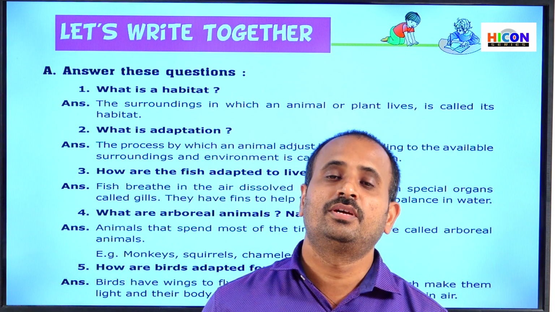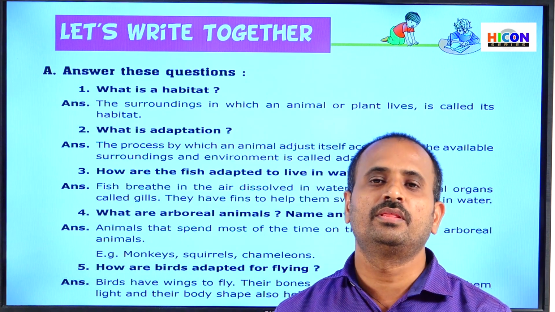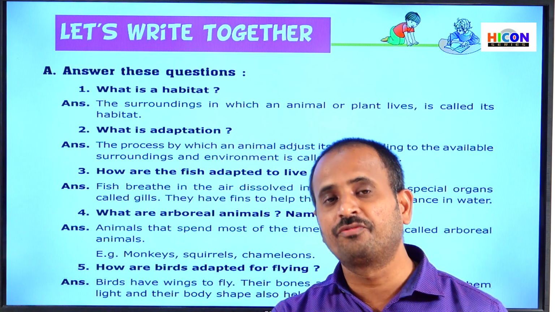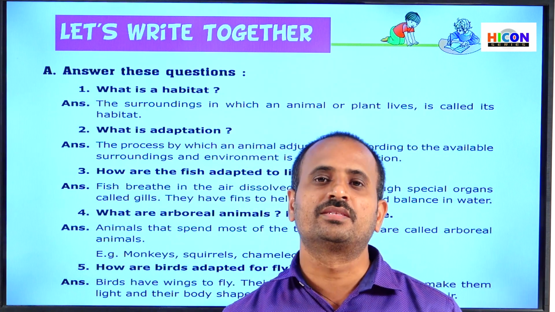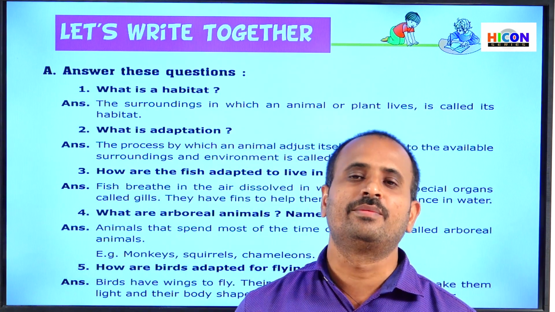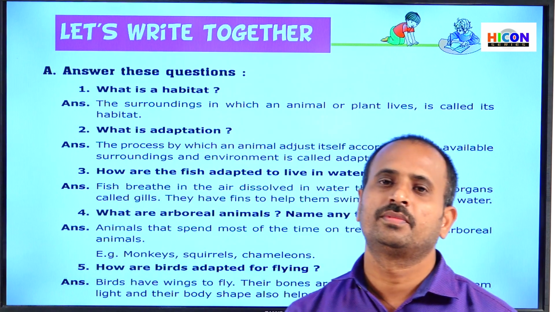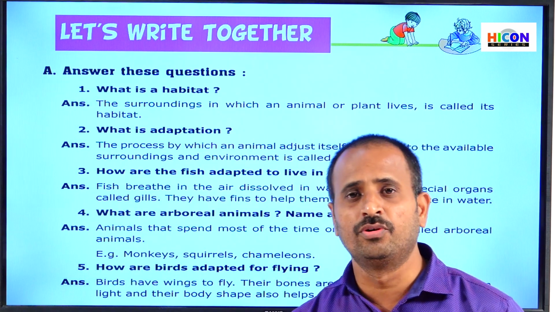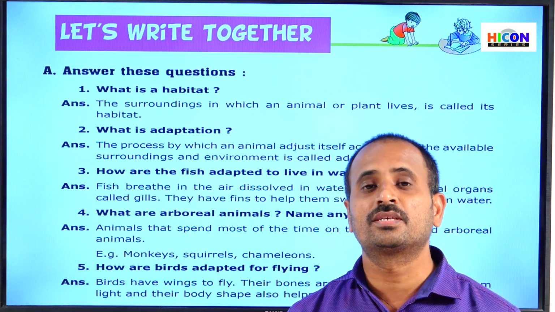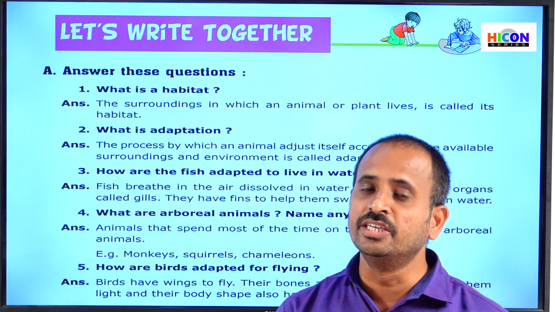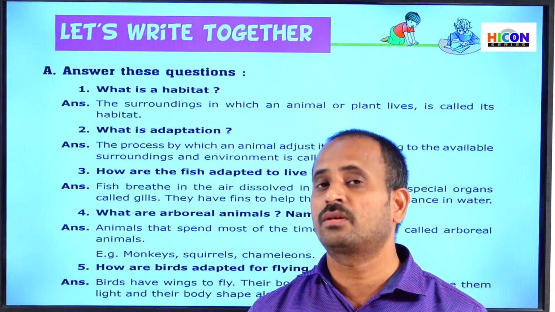Children, in this chapter we have learned about different types of animals based upon their habitats. Based upon their habitats, the animals are classified into 5 types: terrestrial animals, aquatic animals, amphibians, arboreal animals, and aerial animals. And we have also classified the animals based upon their food into 4 types: herbivorous animals, carnivorous, omnivores, and parasites. And also we have discussed the different adaptations in each animal in their teeth. So these are the different topics we have covered in this chapter.